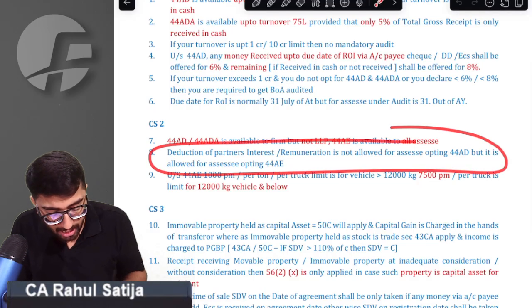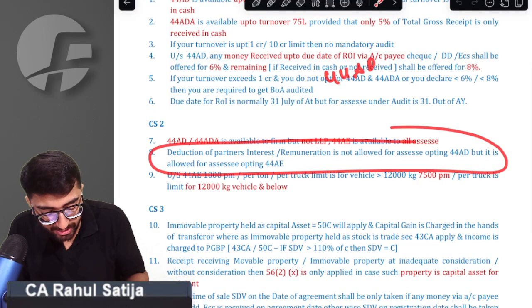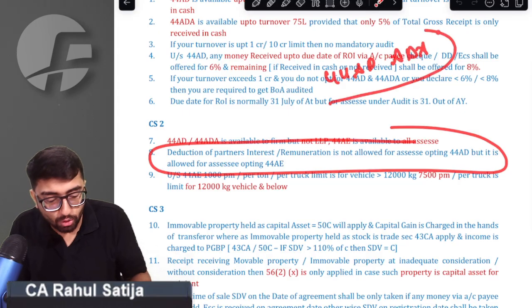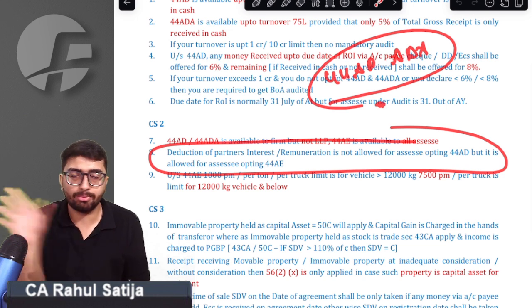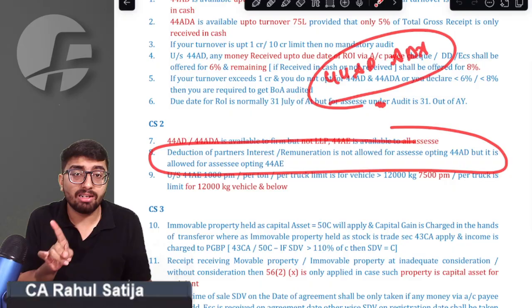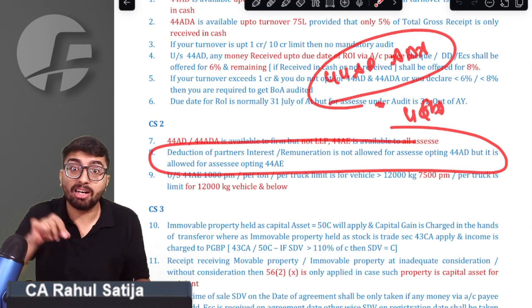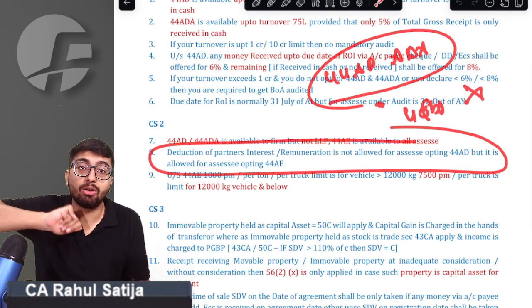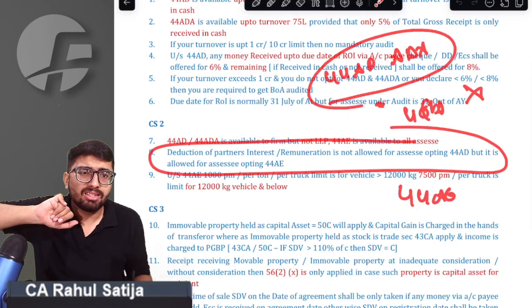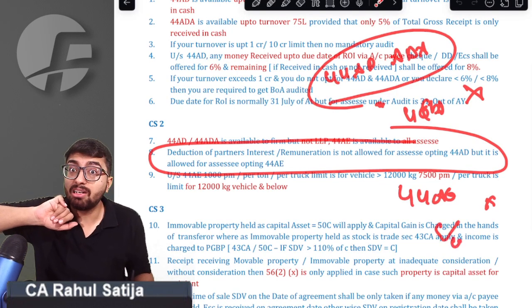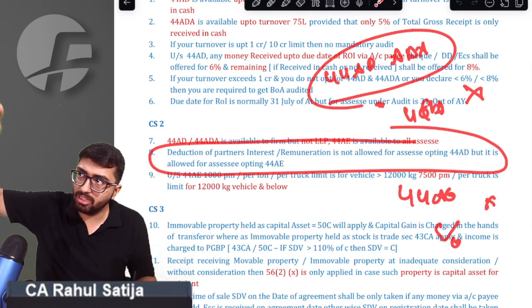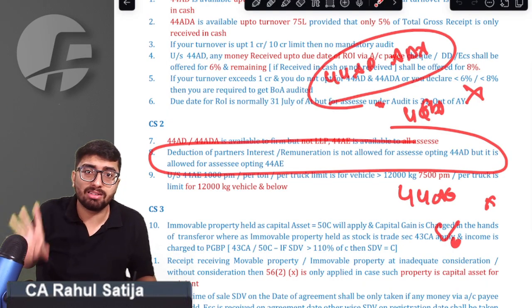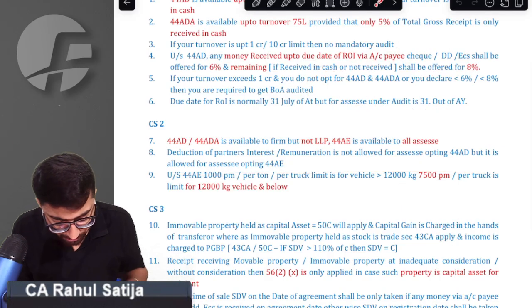Remember, under sections 44AD and 44ADA, no expenditure is allowed. You only have to offer 8%, 6%, or 50%. No other expenditure is allowed. But are you allowed partners' interest under section 40B, or partners' remuneration? The right answer is no, you are not allowed. But under section 44AD, no expenditure is allowed, but you are allowed partners' interest and partners' remuneration over and above the presumptive profit. Whatever the profit comes, you can reduce partners' interest and partners' remuneration from that profit. So we got that point.